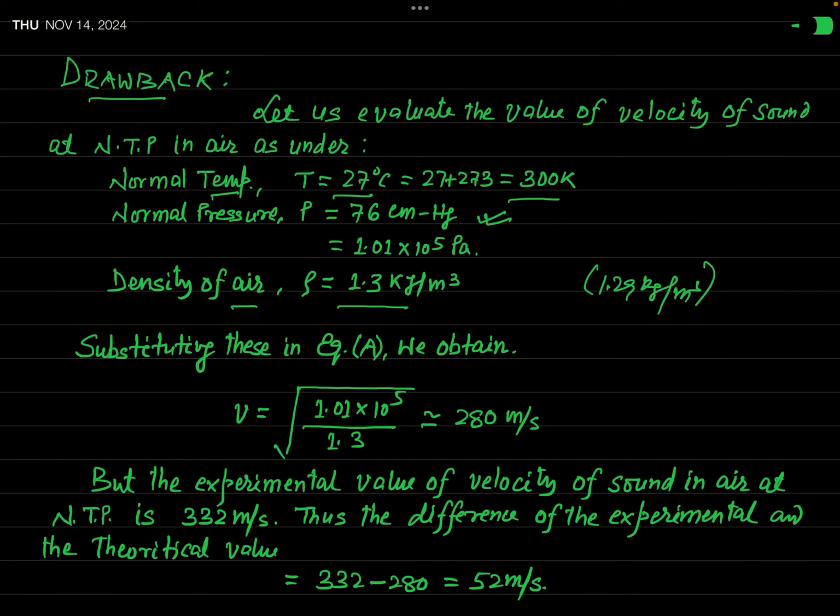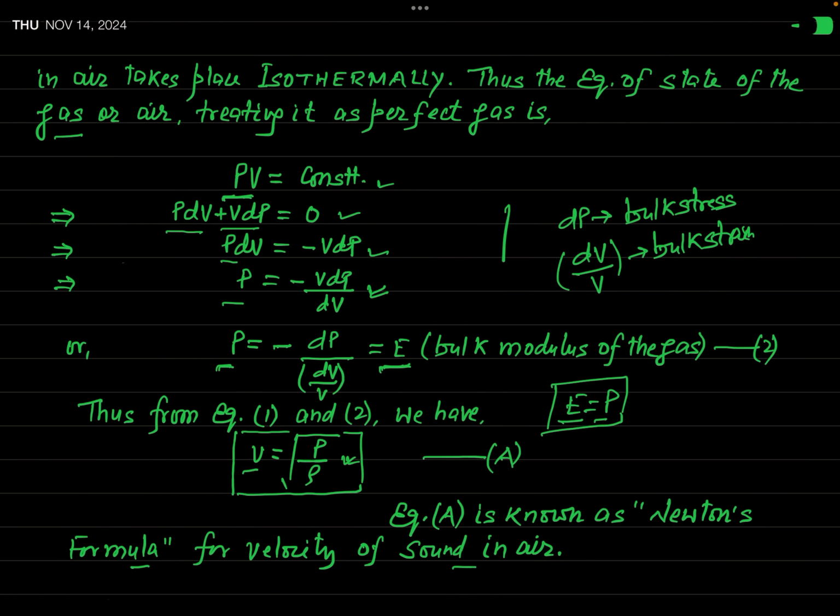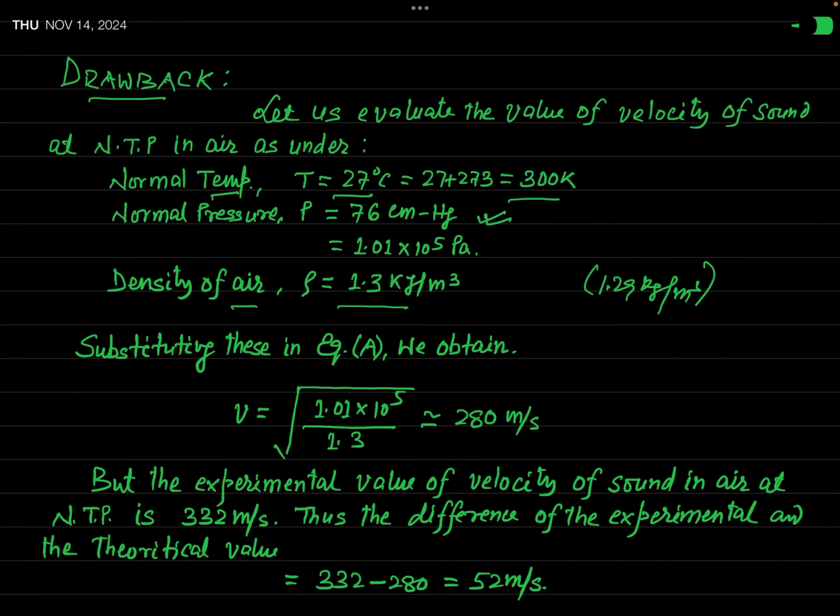So, if you want to find the velocity of sound in air in accordance with Newton's formula, then use this result. In place of P, we will write this value 1.01 into 10 to the power 5 Pascal, and in place of density we will write 1.3.